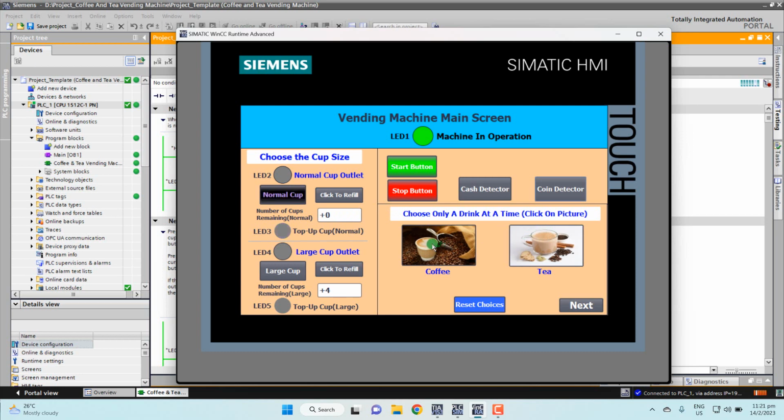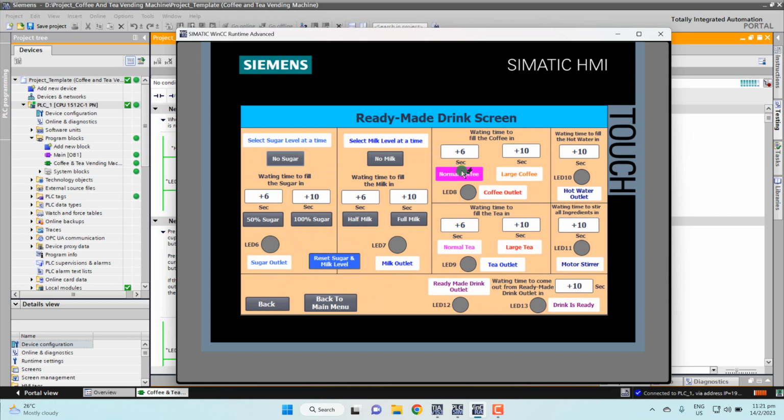So this time I go choose the coffee next. Now here I left the coffee. Now this reset button, how? Now I press the full milk, but suddenly I change my mind. I don't want the full, I want half milk. Also can choose because I all in the lock. So now I'm going to put the reset. So I put the half. Here go put the sugar. I put the 50% sugar.